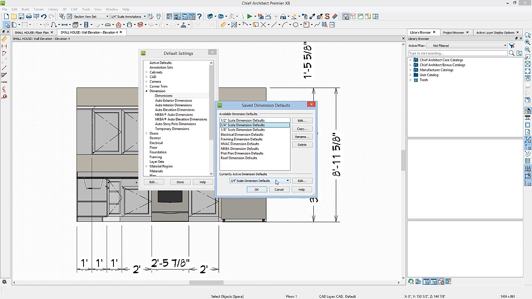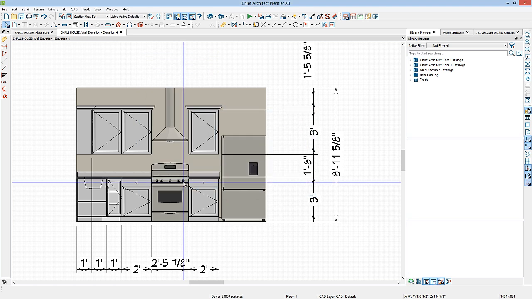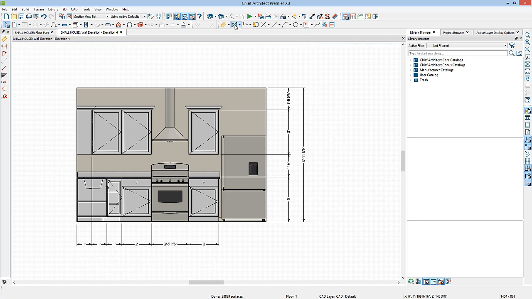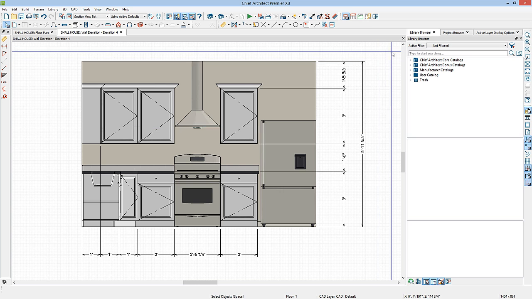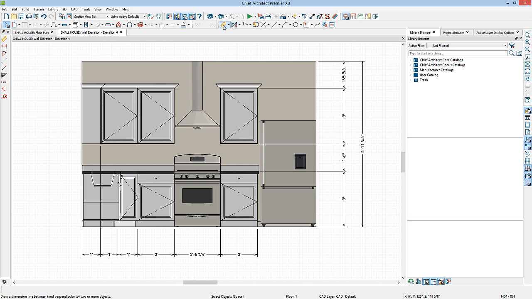At the bottom of this dialog, you can see the dimension defaults that are active right now, the 1/4 inch scale dimension defaults. We'll change this to 1/2 inch scale dimension defaults. And then we'll regenerate those automatic elevation dimensions. Now our dimensions are set to print properly at 1/2 inch scale. But we have one more tool that we can use for our automatic dimensions. But first, let's go ahead and delete these dimensions.